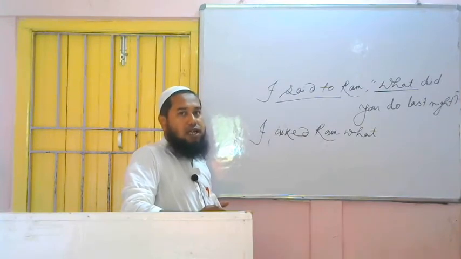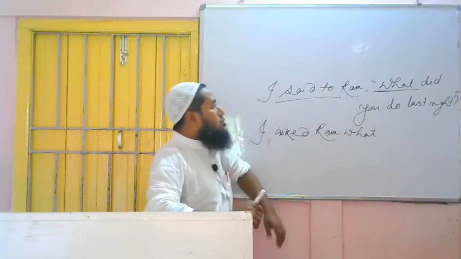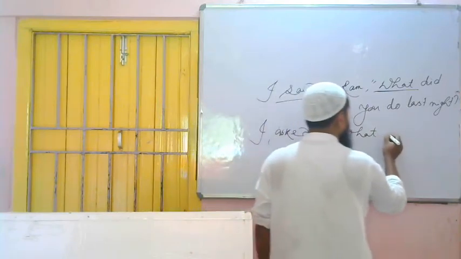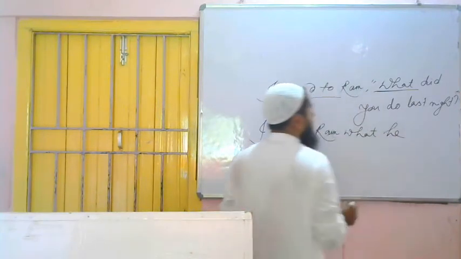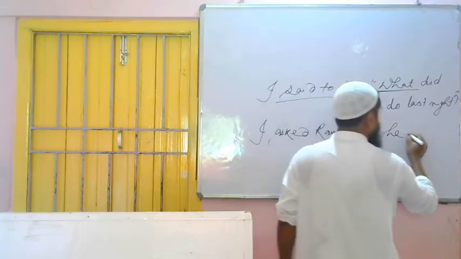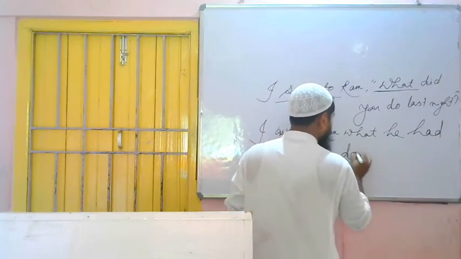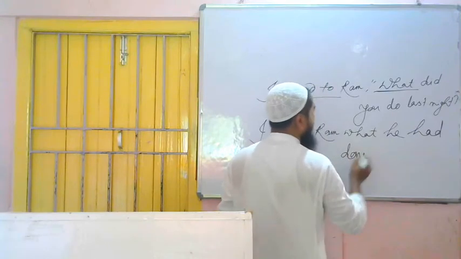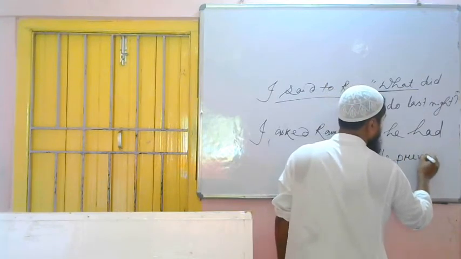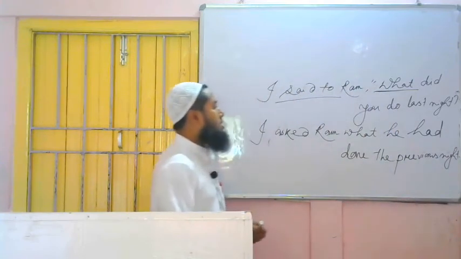So I told you how to make assertive of this sentence. We have to omit did and we have to use the second form of the verb. Assertive will be what? You did last night. So I asked whom? Ram. Ram is third person. That's why what? He. Did is past indefinite, and past indefinite becomes what? Past perfect. Past perfect how to write? Subject, then had, then third form of the verb. Third form of the verb is what? Done. What he had done last night will become what? The previous night. Then full stop, finished.